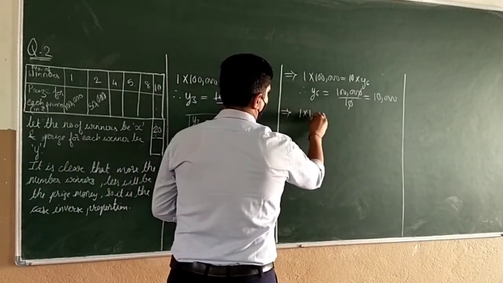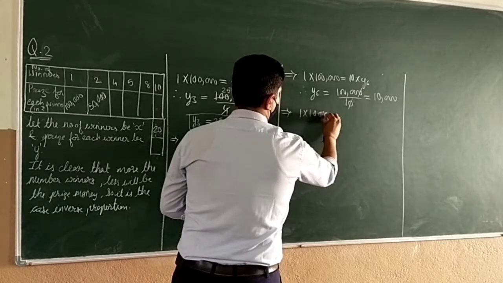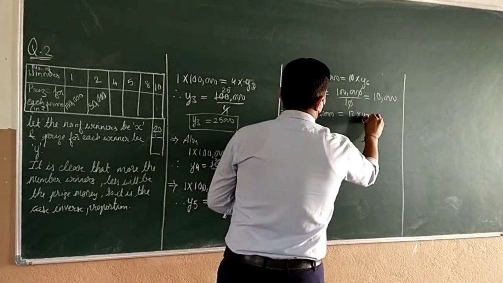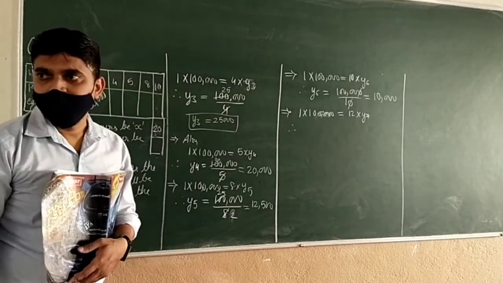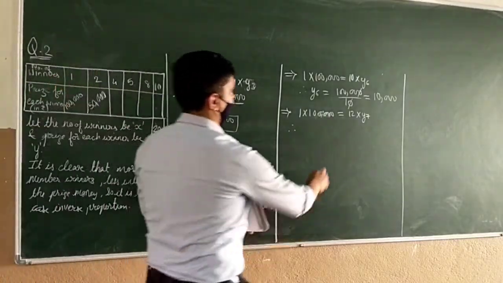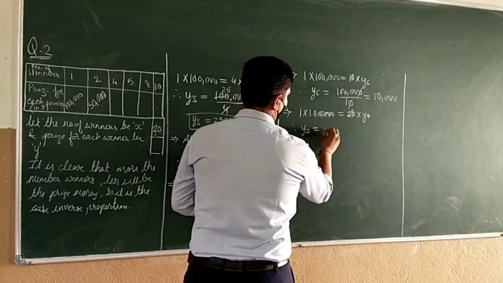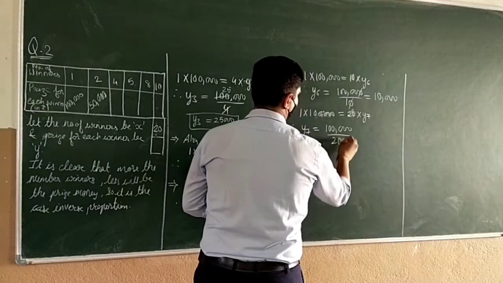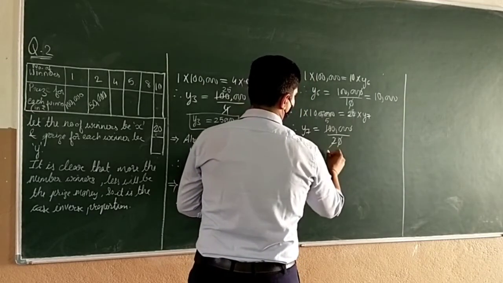Similarly, 1 into 1 lakh is equal to 12 into y7. Okay, 20. Therefore, y7 is equal to 1 lakh divided by 20. 0 0 will cancel out. 2 1s are 2, 5s are.